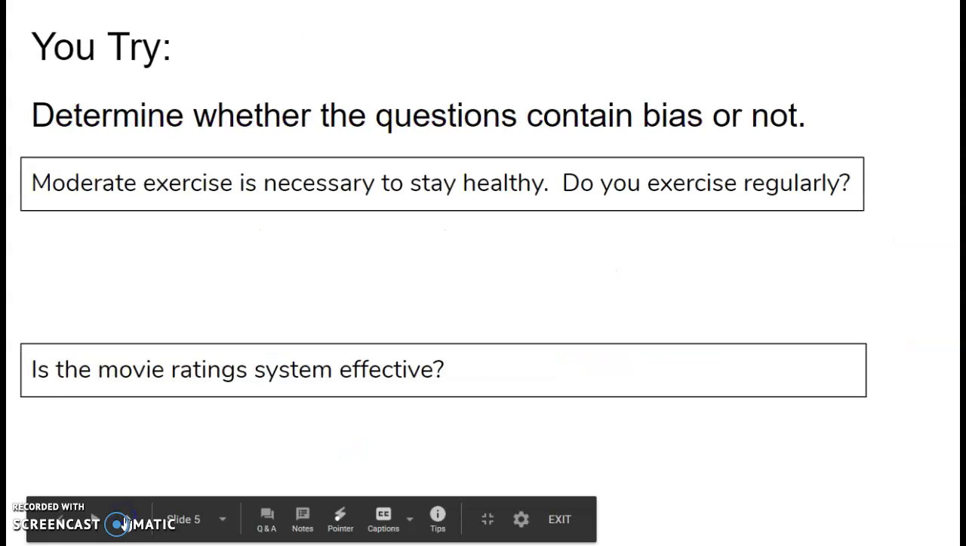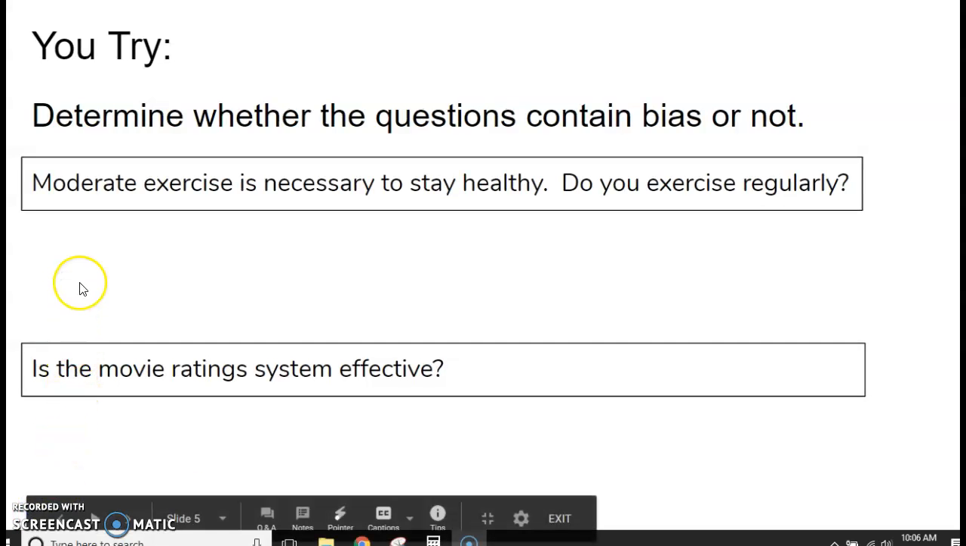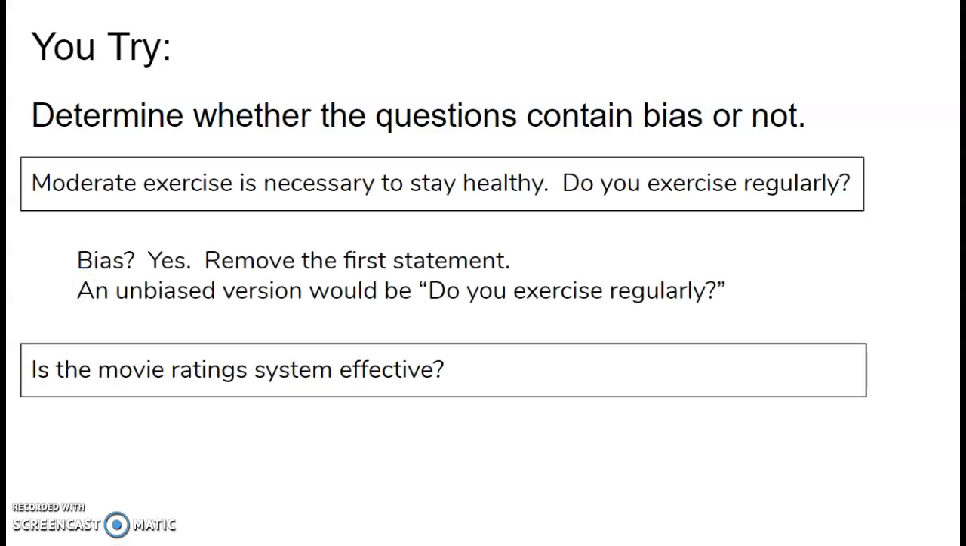Here's one for you to try. The first question here has a statement in front of it that's telling you that in order to stay healthy, you need moderate exercise. And then immediately after, I ask you if you exercise regularly. So that question has bias. An unbiased version would be, do you exercise regularly? That's it. I'm not going to give them any scientific facts on whether or not you should exercise.